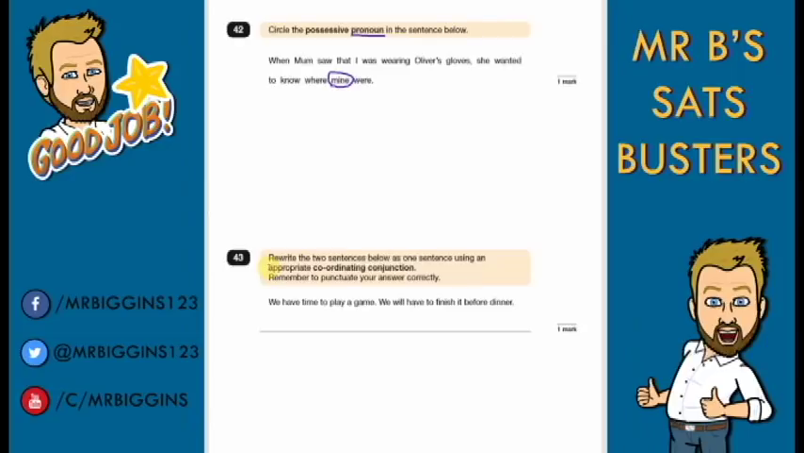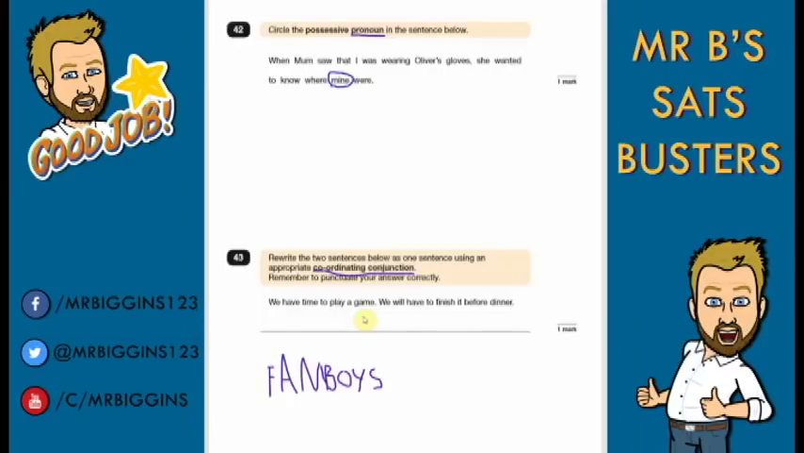Question 43. Rewrite the two sentences below as one sentence using an appropriate coordinating conjunction. Remember to punctuate your answer correctly. Remember, coordinating conjunctions are your FANBOYS. For, and, nor, but, or, yet, and so. So we have any one of those in the middle here. Well, any one that's appropriate, we put it in the middle to join the two. If you were a bit stuck by this, and it worries you, in the test you just think, well, I need to join these to make one sentence, so think of a word that fits, and you're more than likely to use one of these.